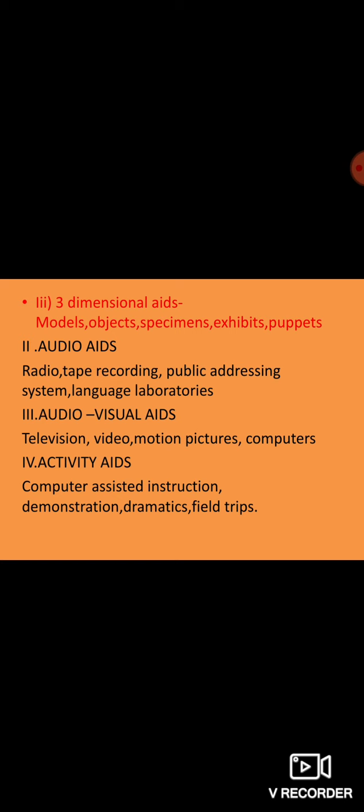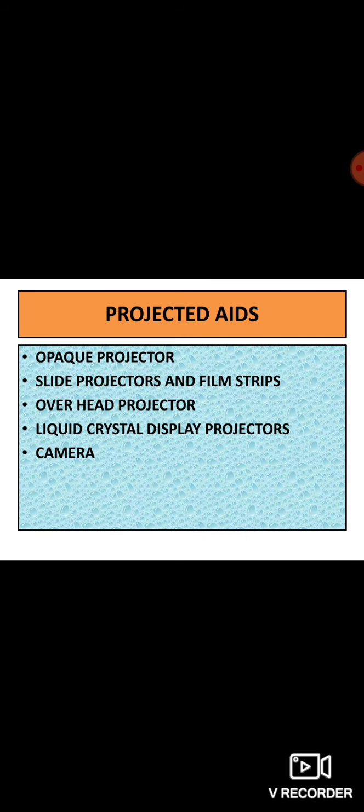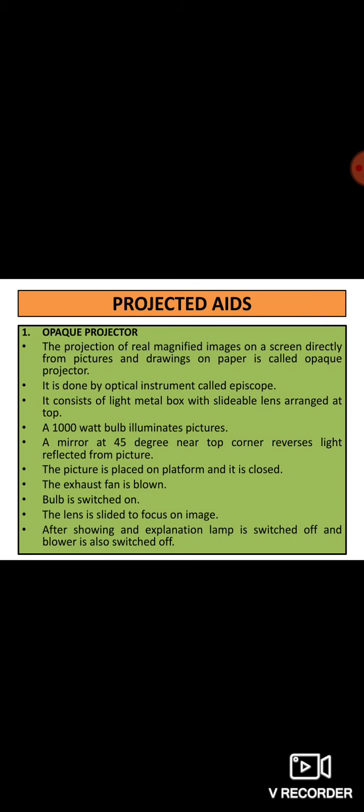First of all, we will discuss the visual aids, and the first one was projected aids, which require certain kind of projection. Projected aids include opaque projector, slide projectors and film strips, overhead projector, that is the OHP, liquid crystal display projectors, that is the LCD projectors, and the camera. First is the opaque projector. Now, what is this opaque projector? It is the most primitive form of projector which was used in earlier times.